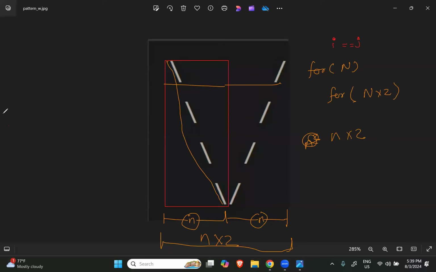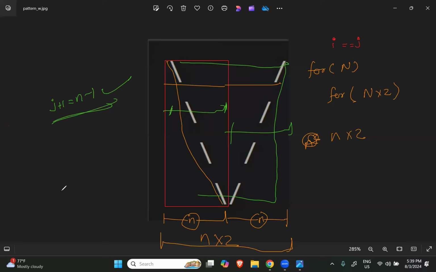So there is one formula. Earlier हम क्या करते थे? j plus i is equal to n minus one. But can you see यहाँ पे distance तो दुगना हो चुका है. Distance is twice, right? If we are talking about the red box, then this formula will work. But can you see the distance is much bigger to cover now? So this formula will not work here.